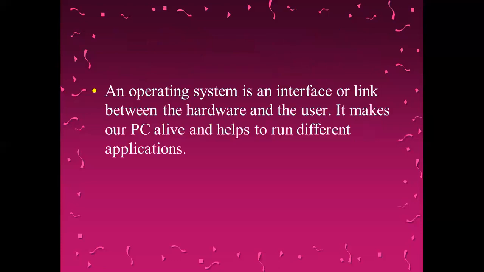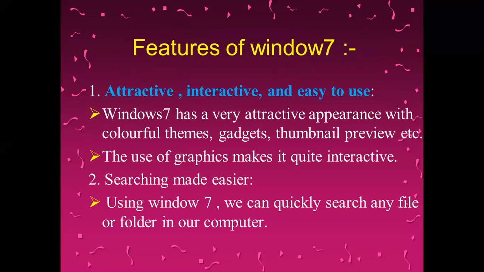Now let us learn about the features of Windows 7. So there are a lot of features. The first and the foremost feature is that it is very attractive, interactive, and easy to use. The reason that it is easy to use is that we can easily use it. Even class 1 children are using computers very easily. Plus it is very attractive. It has colorful themes, gadgets, thumbnails, and a lot of things. The second feature is that it makes our search very easy. That means you can search any file or folder very easily.